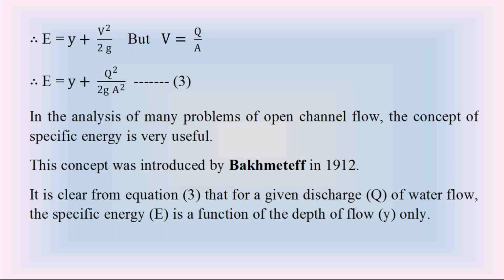Please everyone note down that equation. In the open channel water flow, the specific energy E, in terms of the discharge Q, is equal to Y plus Q square by 2g A square.